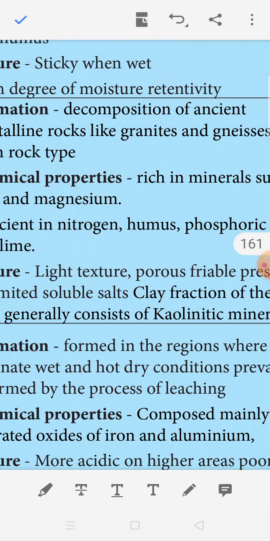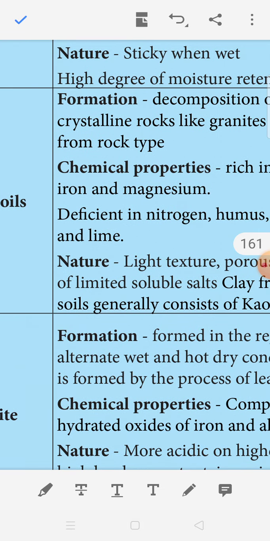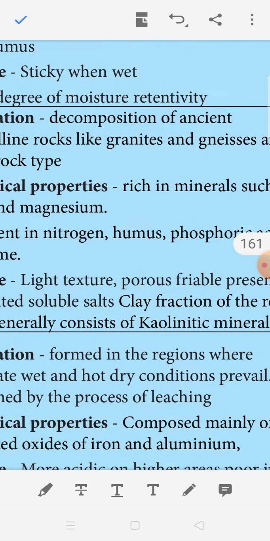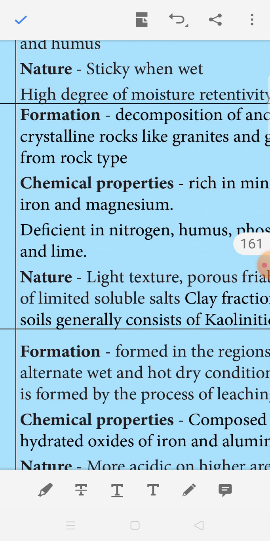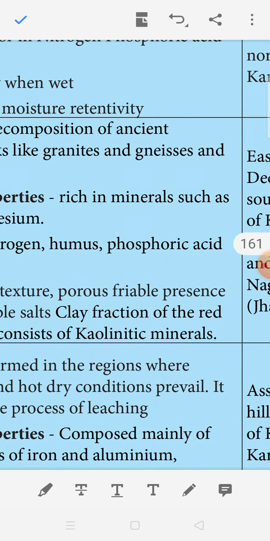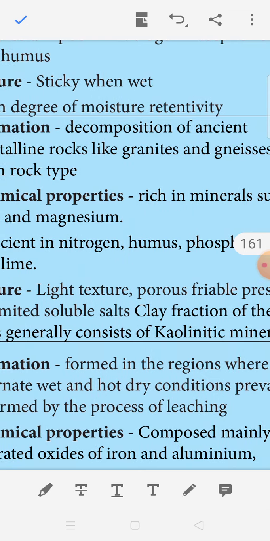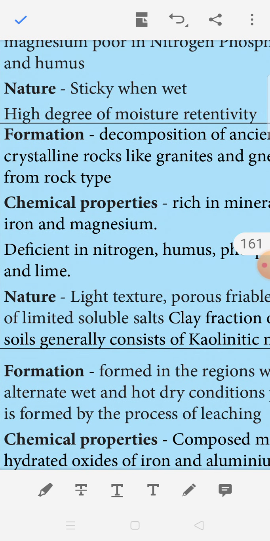Then the third one, red soil. Red soil, its formation was by decomposition of ancient crystalline rocks. Decomposition of ancient crystalline rocks like granites and gneisses and from rocky type. This type of soil is formed by the decomposition of ancient crystalline rocks like granite. This granite is crystallized.